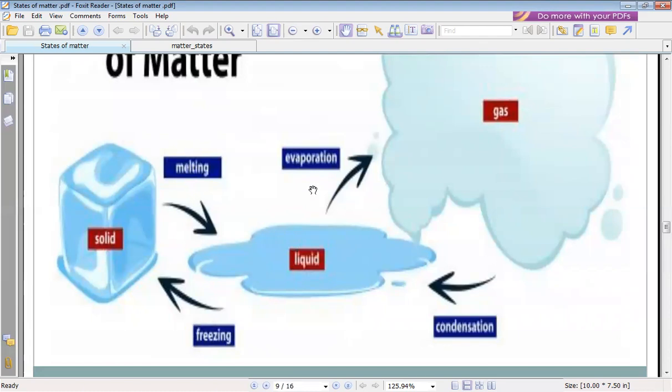And evaporation: liquid changes to gas by heating or cooling? Heating. Yes, melting and evaporation are by heating, but condensation? Gas to liquid by cooling. Perfect. Liquid to solid by cooling too. Excellent. So is anything hard?